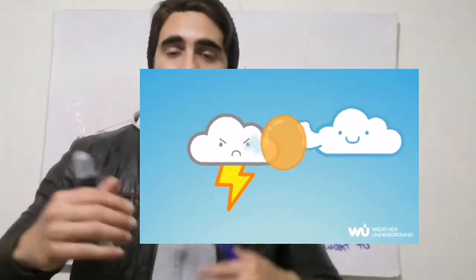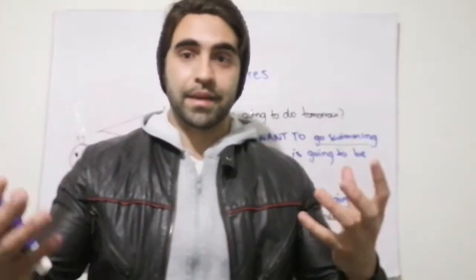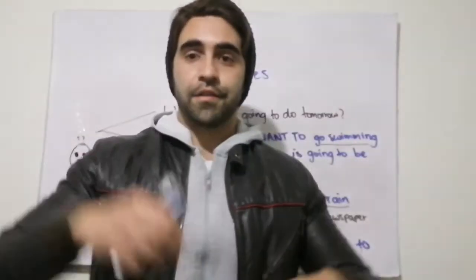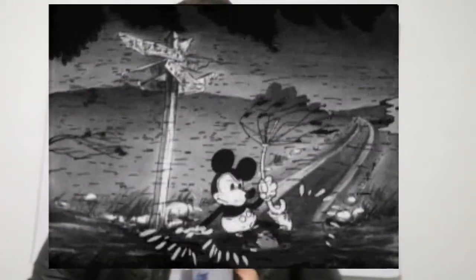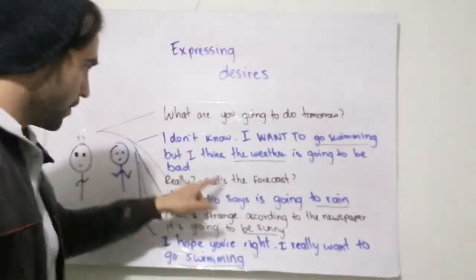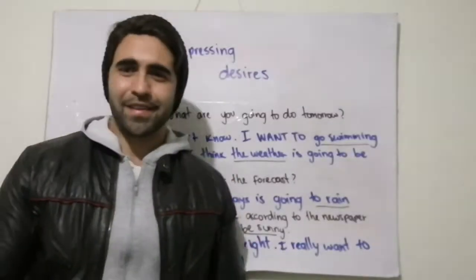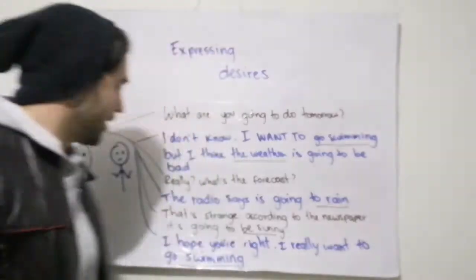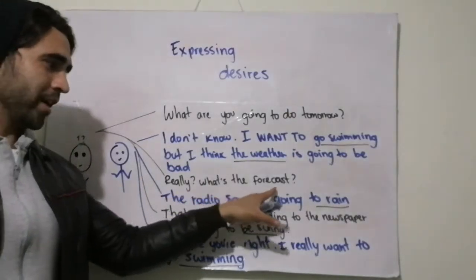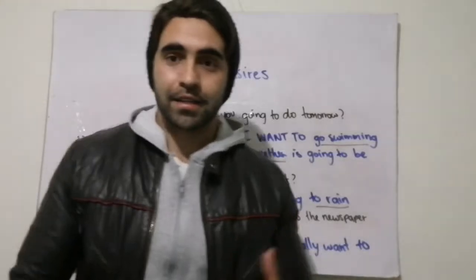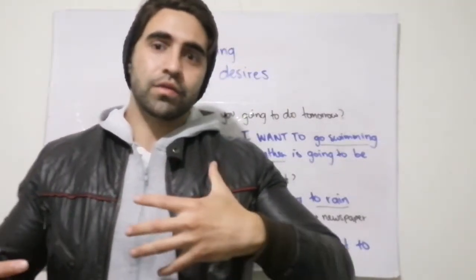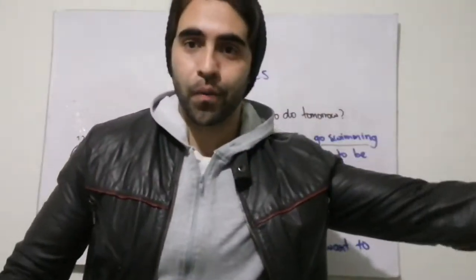The weather refers to the climate. For example, the sun, if it is sunny, if it rains, if it is cold, right? So we're talking about the weather. I think the weather is going to be bad. And he says, really? What's the forecast? The forecast is something that we use to talk about the future weather.